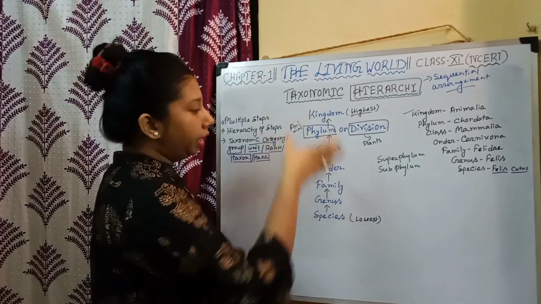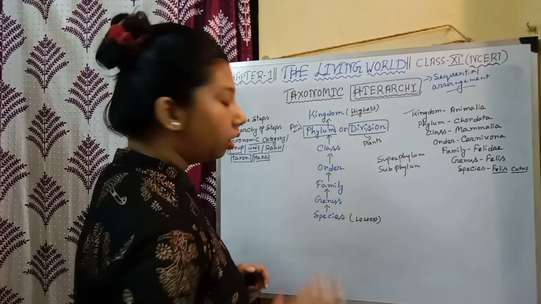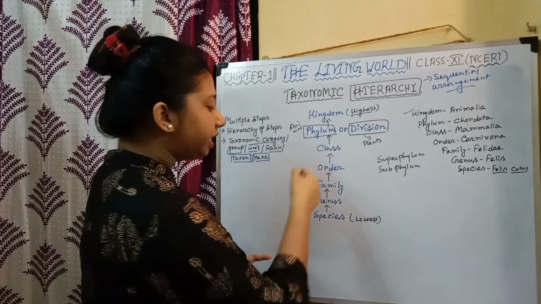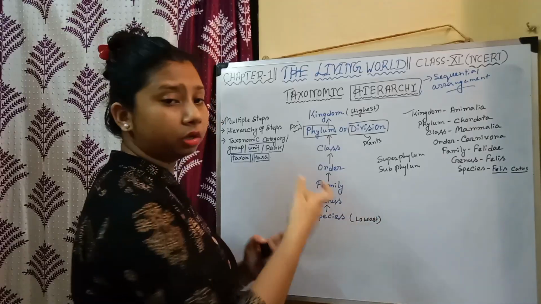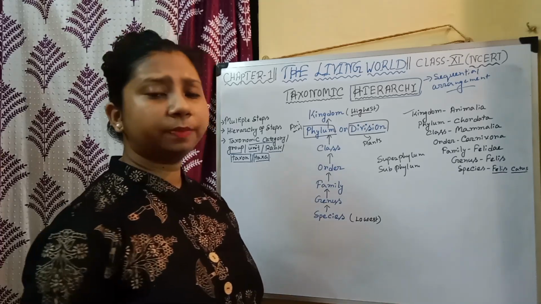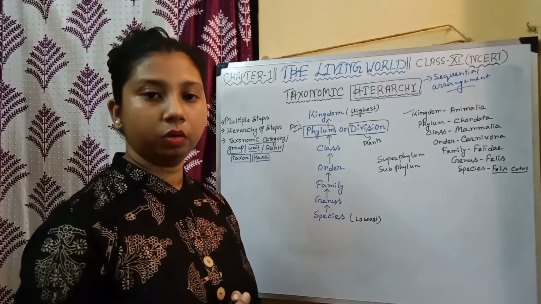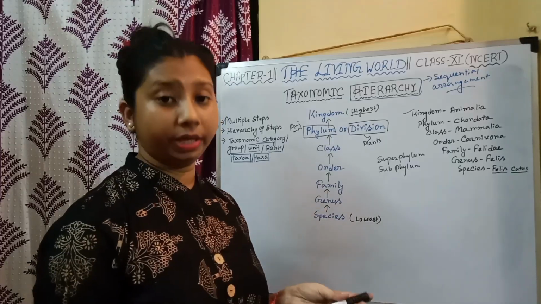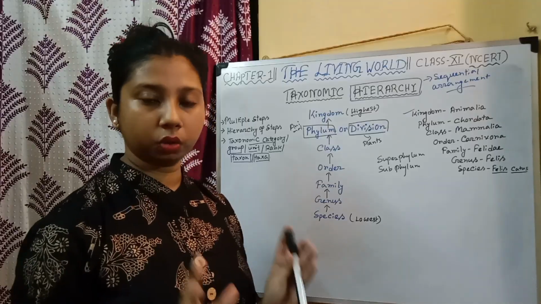Now this is the hierarchy, and you know this. Now you may ask the question: what is species? What is genus? What do these terms signify, or what do these taxonomic categories tell us? See, species comprises of animals that are fundamentally similar. What does it mean? Human is a species; our scientific name, or species name, is Homo sapiens.